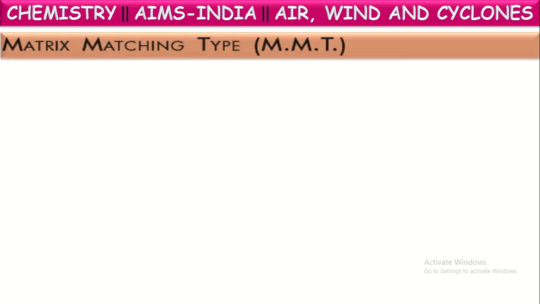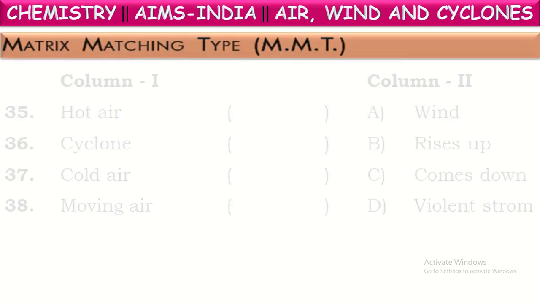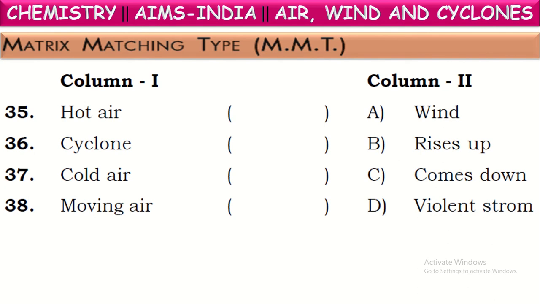Next one. Now let us see the matrix matching type questions. See the first one, hot air. What about hot air? When air is heated, the molecules in the air get separated. They move away from one another. Hence, air expands. When it is expanding, it becomes lighter in density. As it is lighter in density, it rises up. So hot air rises up because it becomes lighter.